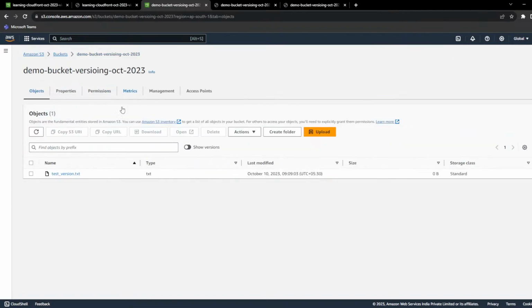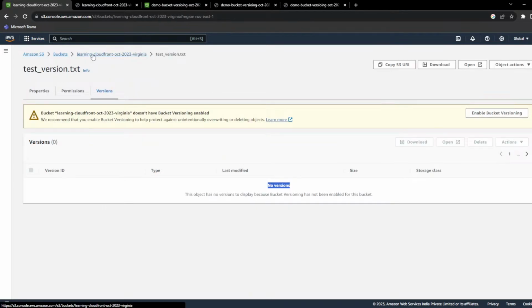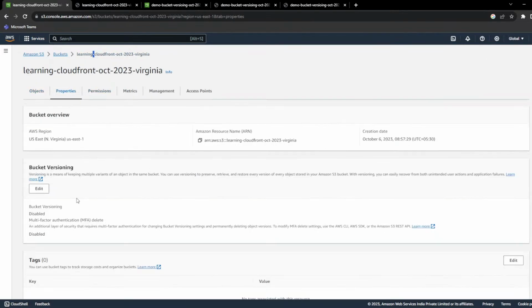Okay, now one more thing I want to show you. When you enable versioning on your bucket, you will see this radio button. Let's go to another bucket. This is the previous bucket. Here you can see the versioning is not enabled, it is disabled. This is the bucket which we have used previously.